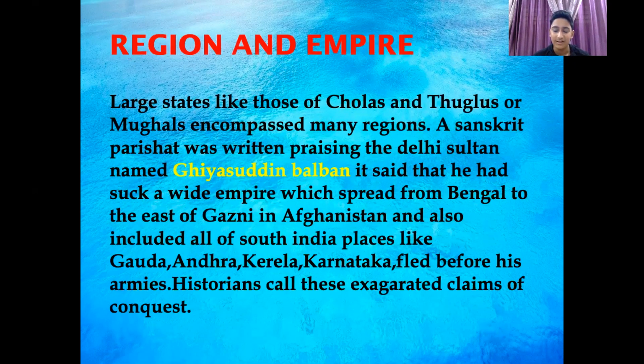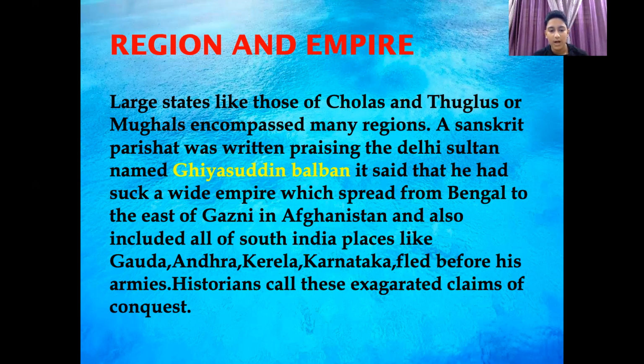Let's talk about region and empire. Large states like those of Cholas and Tughlaqs or Mughals encompassed many regions. A Sanskrit Prashasti was written praising the Delhi Sultan named Ghiyasuddin Balban. Guys, remember this name, it's pretty important. The Prashasti said that he had such a wide empire which spread from Bengal in the east to the east of Ghazni in Afghanistan, and it also included all of South India.